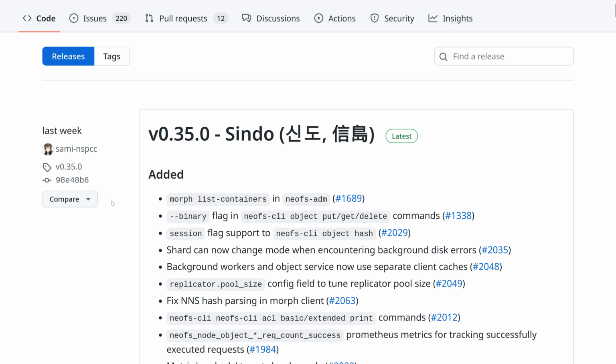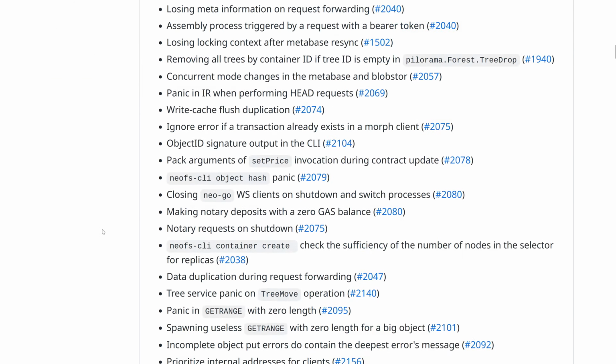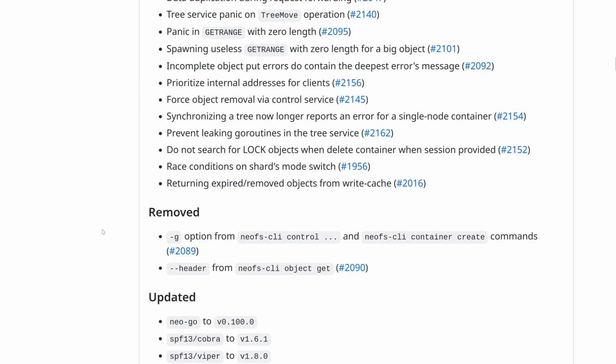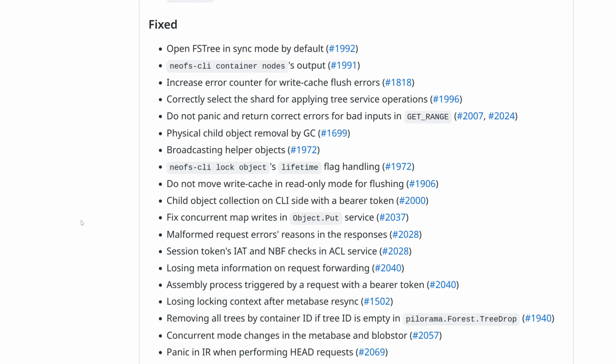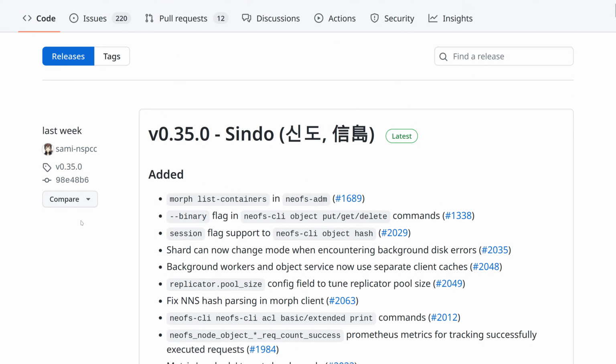It's mostly about bug fixing, and we have fixed tons of bugs in various components. It improves reliability and handles disk errors better, and it also updates some of the dependencies like NeoGo, so overall it's a nice release. What we are doing with NeoFS today we call a structural simplification.